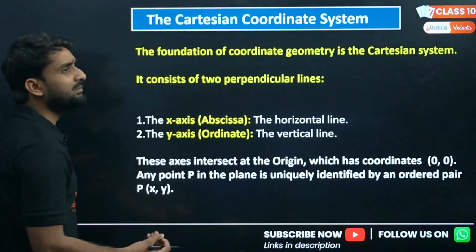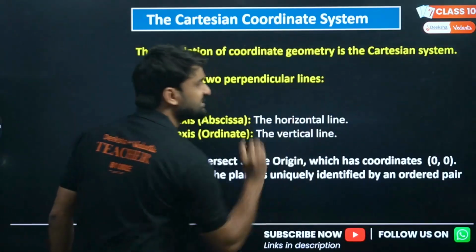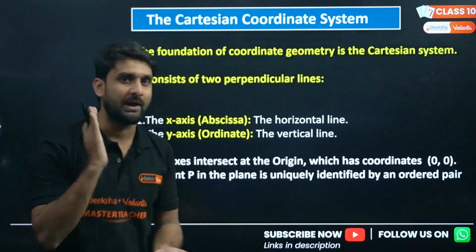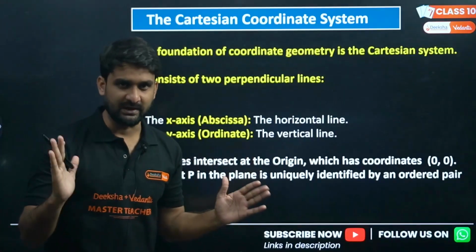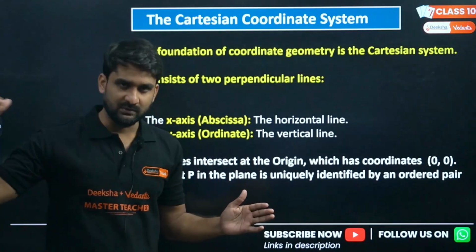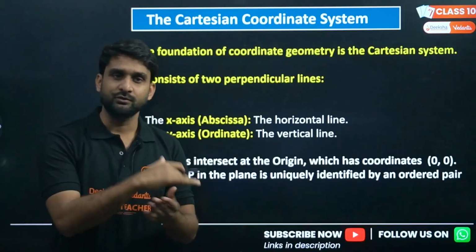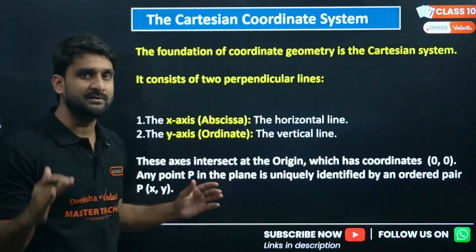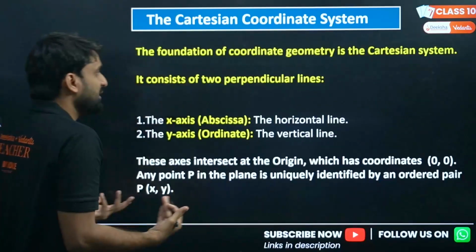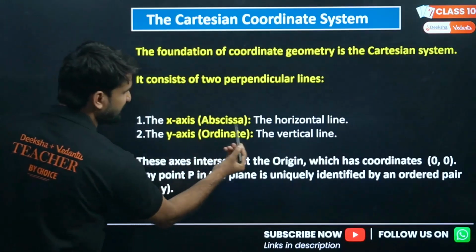Basically, my dear lovely kids, the Cartesian system is the combination of two straight lines, one in horizontal form and the other in vertical form. The horizontal straight line is called the x-axis, which in the Cartesian system is also known as abscissa.